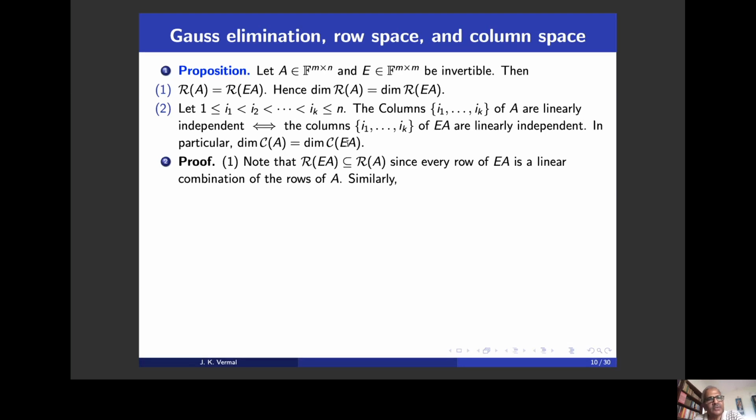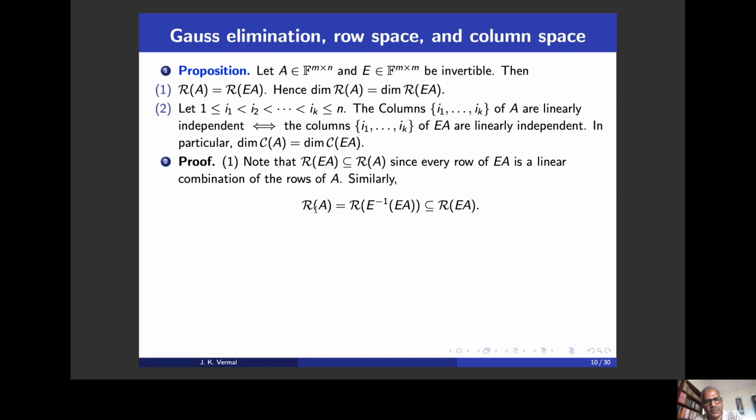We want to show that the row space of A is contained in the row space of EA, and the row space of EA is contained in the row space of A. Let's first prove the inclusion that the row space of EA is contained in the row space of A. Now, every row of EA is a linear combination of rows of A. We have seen that if I take A times B, where B is a matrix, then the columns of A times B are obtained as A times the first column of B, A times the second column of B, and so on. Similarly, rows of EA are linear combinations of rows of A,